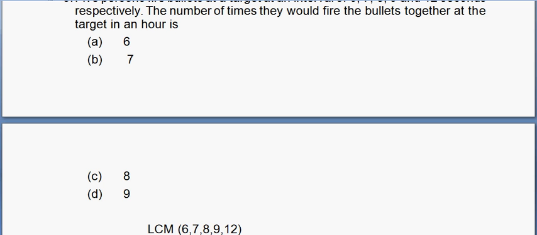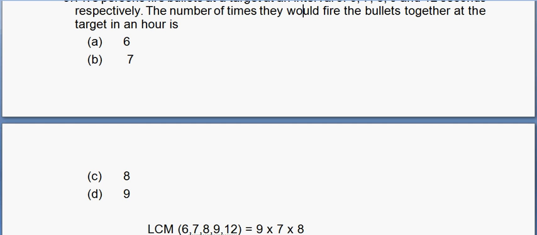The LCM would be, you see that 7 is a prime. How many 3's are there in this? 2 3's are there, so it has to be 9 into 7 into how much? How many 2's are there? 2's would be 8, 2 cube is there. And what else is there? Nothing. So it has to be 9 into 7 into 8. This is the LCM of our numbers.